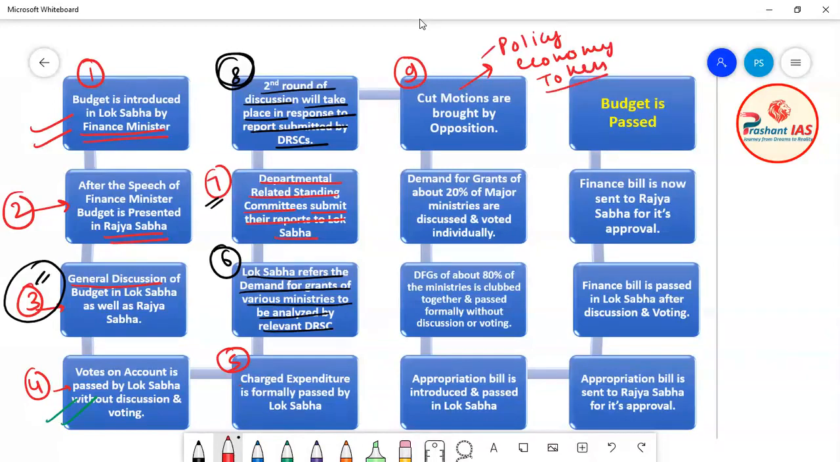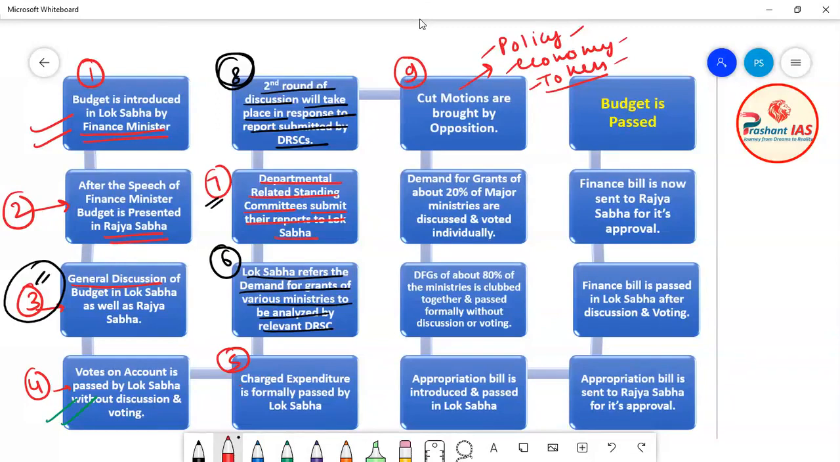Policy cut motion, economy cut motion, token cut motion, these motions are brought by the opposition in the Lok Sabha. But friends, what is the meaning of policy cut motion, economy cut motion, and token cut motion? Or overall, what is the meaning of cut motion? Here I am discussing the process of the passage of the budget, so if I explain the meaning of these motions, it will break our flow.